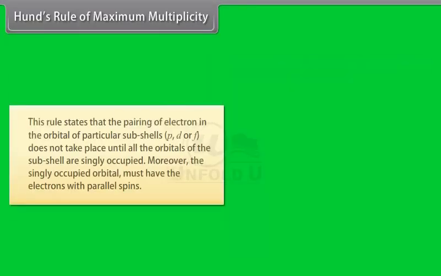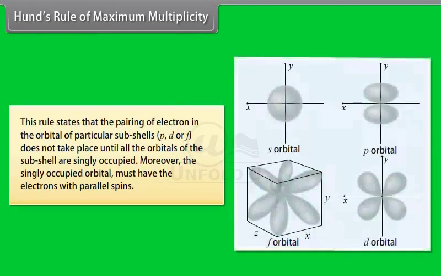Hund's rule of maximum multiplicity. This rule states that the pairing of electrons in the orbitals of particular subshells p, d or f does not take place until all the orbitals of the subshell are singly occupied. Moreover, the singly occupied orbitals must have electrons with parallel spins.